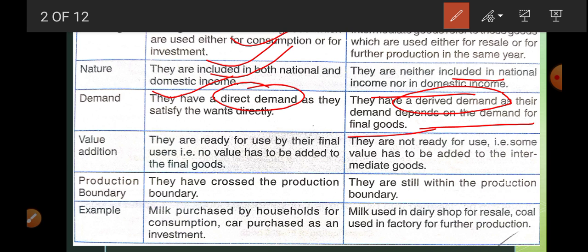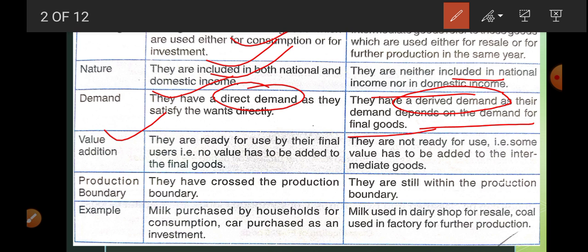If the production of food grain stays the same, the demand for tractors and threshers will be the same. If agricultural production increases, the demand for threshers and tractors will increase. In this way they depend upon other goods.